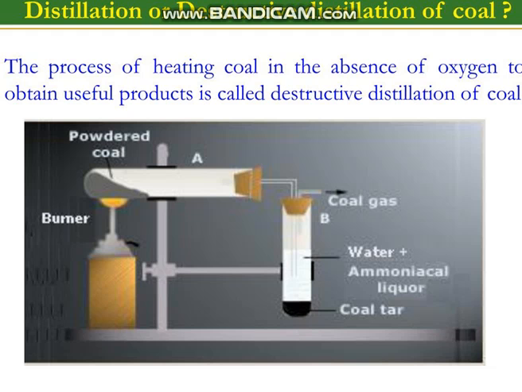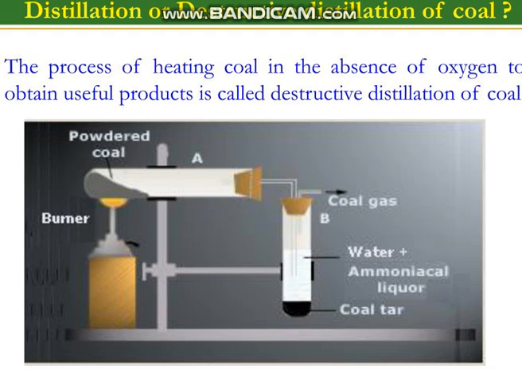Okay? If we heat the coal in the presence of oxygen, then what will happen? By heating the coal, its temperature will increase, till its ignition temperature. Now, what is ignition temperature? That is the temperature at which any substance starts burning. The temperature at which any substance catches fire. So that temperature is called ignition temperature.